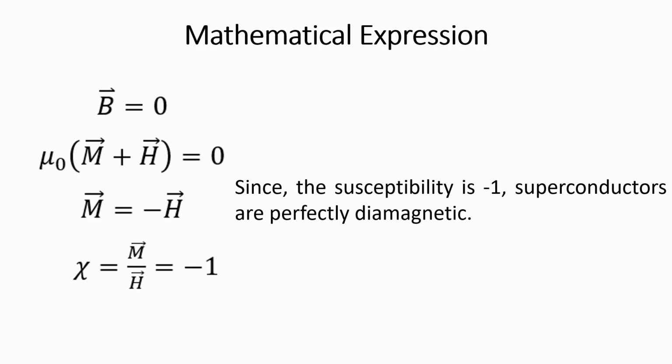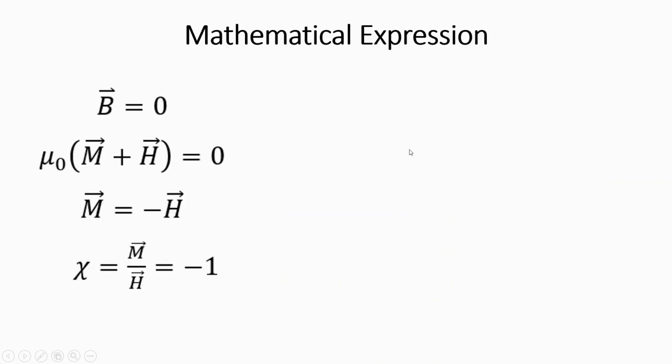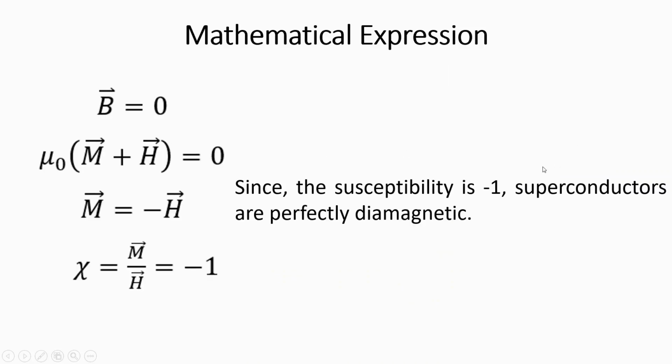Why diamagnetic? Again, let me show you this particular figure of Meissner's effect. In a superconductor, magnetic field lines are expelled from the interior, and that is why superconductors behave as perfectly diamagnetic. Now, why did this happen? Lenz's law of electromagnetic induction, you must have learned about this, so we can refer to Lenz's law, which I will not explain here, but you can refer to that particular law. So we have learned that superconductors are perfectly diamagnetic.